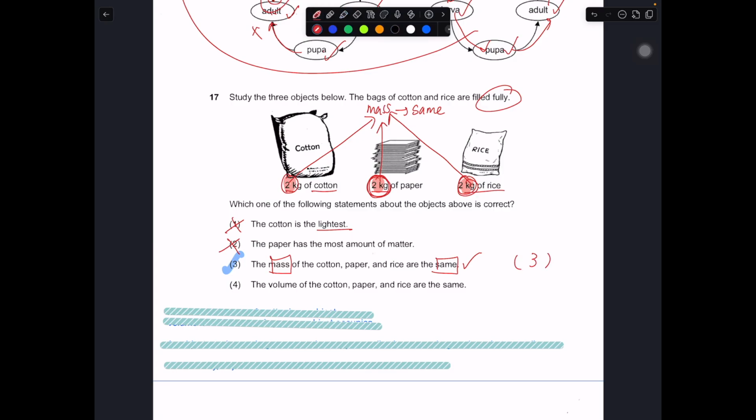The volume of the cotton, paper, and rice are the same. They are not the same. Why are they not the same? Because over here you can see this is the amount of space the cotton will occupy.